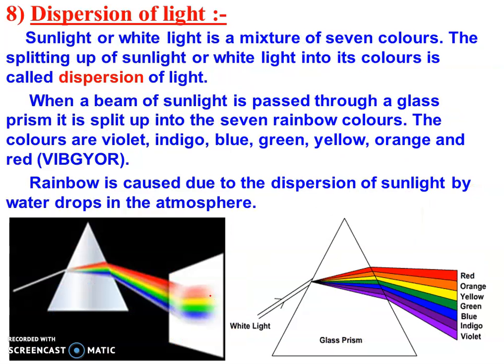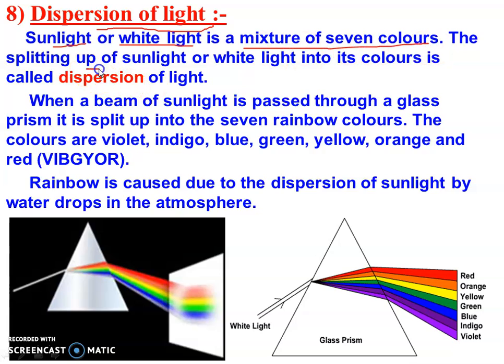Right? Now this is dispersion of light. When sunlight falls on a prism, it splits into its component colors, 7 colors: red, orange, yellow, green, blue, indigo, and violet. This splitting of light into 7 colors is called dispersion of light. So sunlight or white light is a mixture of 7 colors.